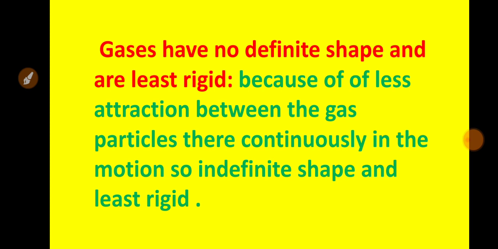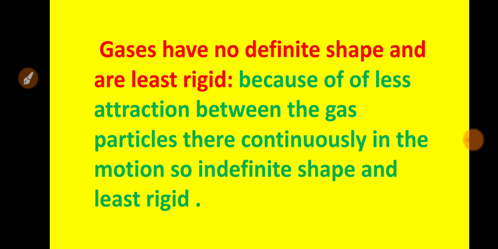So solid has strong intermolecular force of attraction, that is why it has fixed volume and fixed shape. Liquid has less attraction as compared to solid, that is why it has fixed volume but indefinite shape. The shape will change and it will gain the shape of the container in which it is filled.